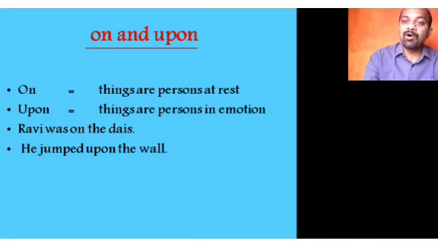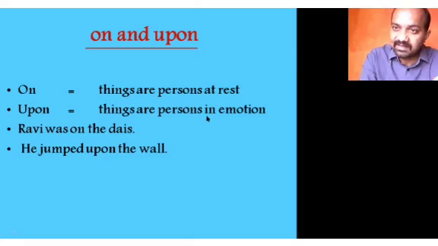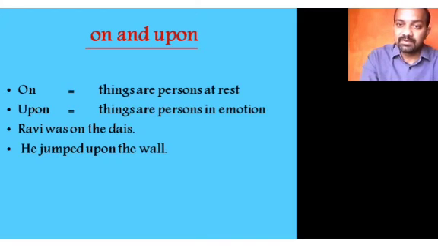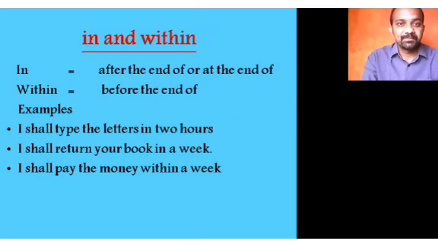He jumped upon the wall. That is the difference. Please make these corrections: it is not emotion, it is motion. Things or persons in motion, movement, on and upon. There is a difference between these two. I think that is clear through these two examples.